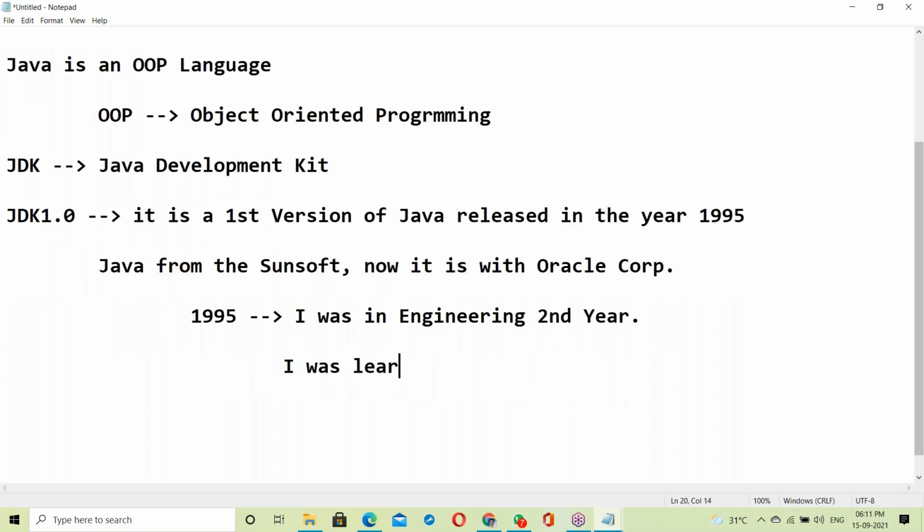That time I was learning the C language, which we had in our second year.